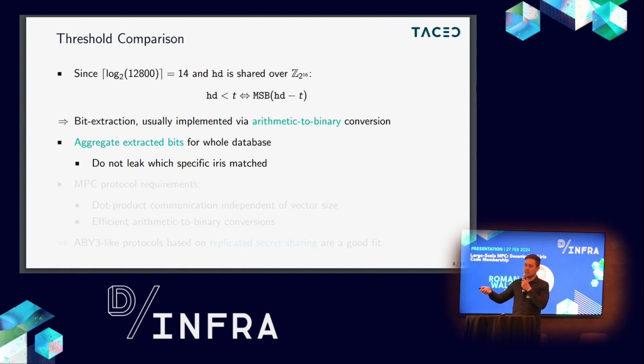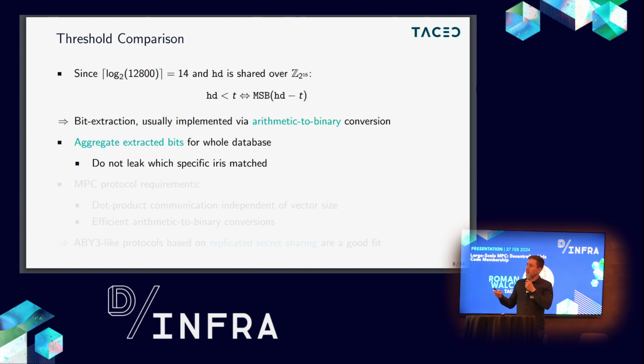By choosing 16-bit integers for our shares, we ensure that this subtraction cannot underflow, and then we perform an arithmetic to binary conversion to get the most significant bit of the difference, and that is how we compute the comparison. So it's basically just one arithmetic to binary conversion.